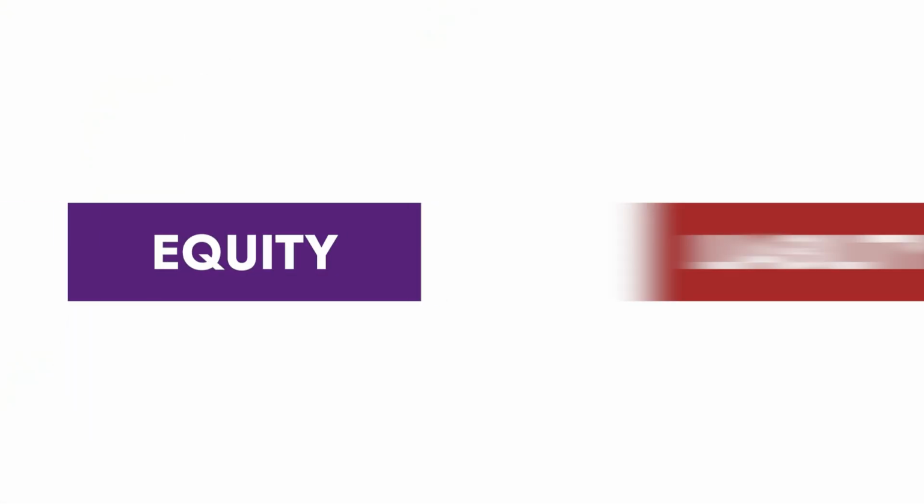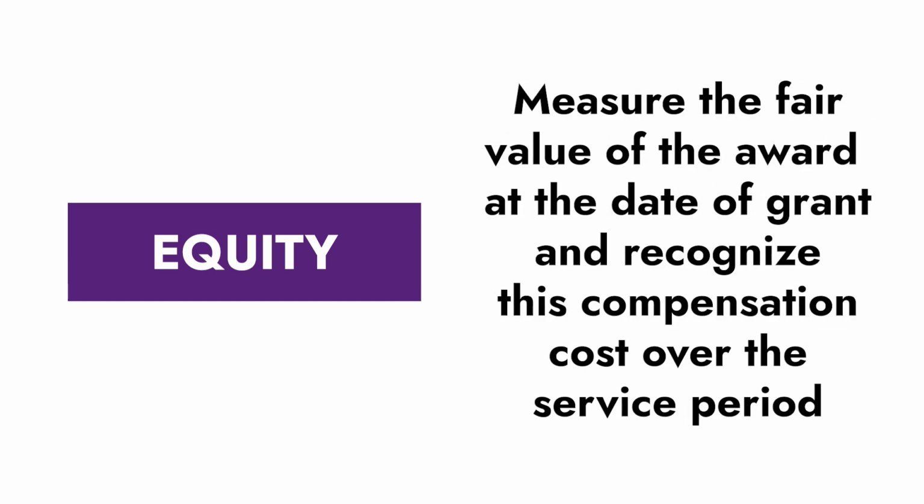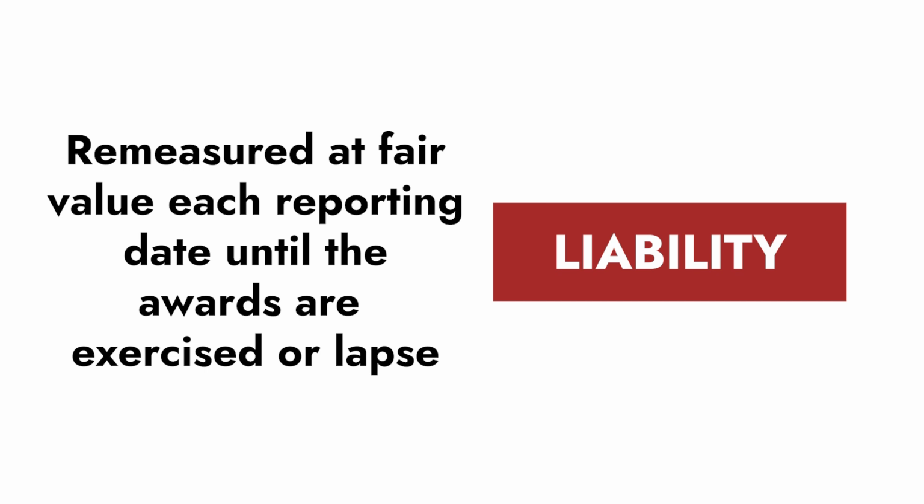Once we have decided we've got a compensatory stock-based compensation arrangement to our employees, we've got to ask ourselves, is it equity classified or liability classified? If it's equity classified, that means we don't need to worry about remeasurement. We recognize the employee award over the period in which it's earned. We don't need to remeasure, and it stays in equity. If it's a liability classified award, that means we might have to pay cash or are paying cash. That requires us to remeasure that award, not just to the point where it's been earned, but until the point it's ultimately been settled or paid.